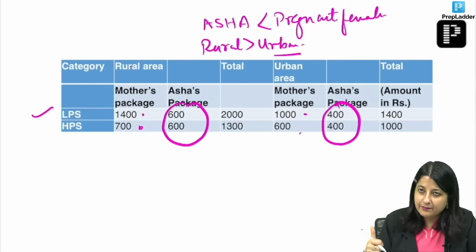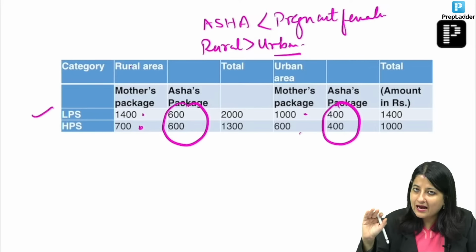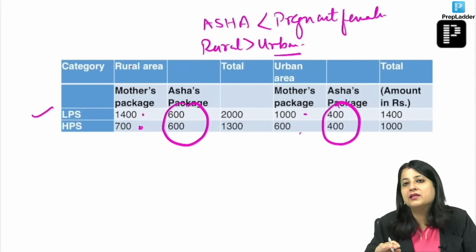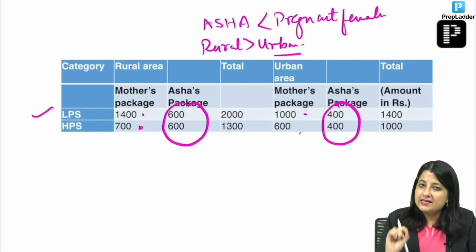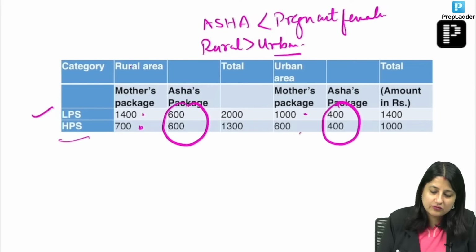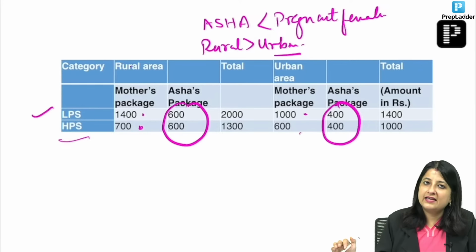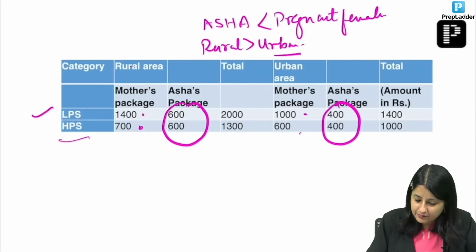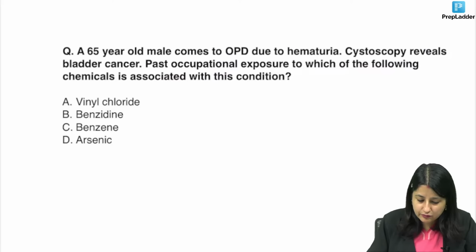Give me a thumbs up, everybody. No bar on the number of pregnancies, age of the woman, JSY is always given. But yes, in high performing state, it is only given to BPL, SC/ST women. In low performing state, it's being given to everybody. Give me a thumbs up, then I'm going to proceed to the next one.